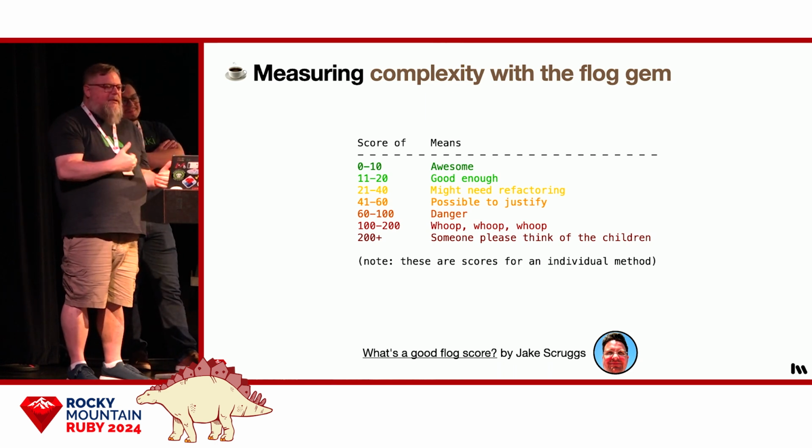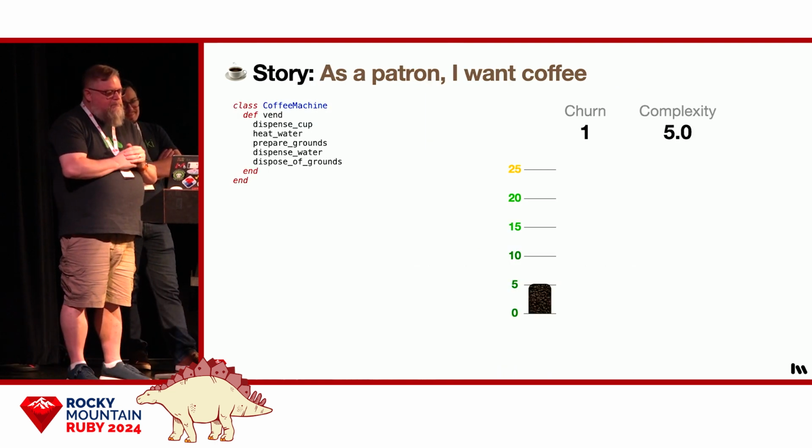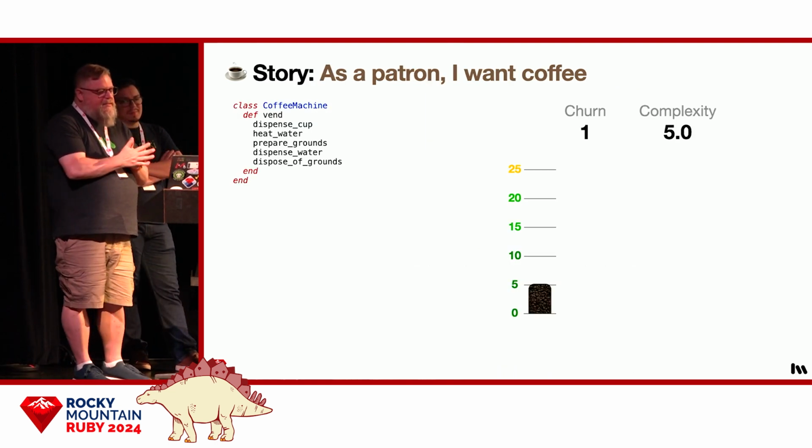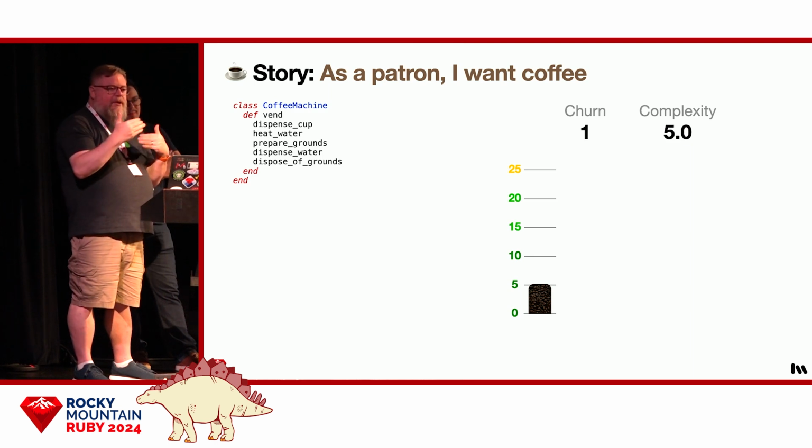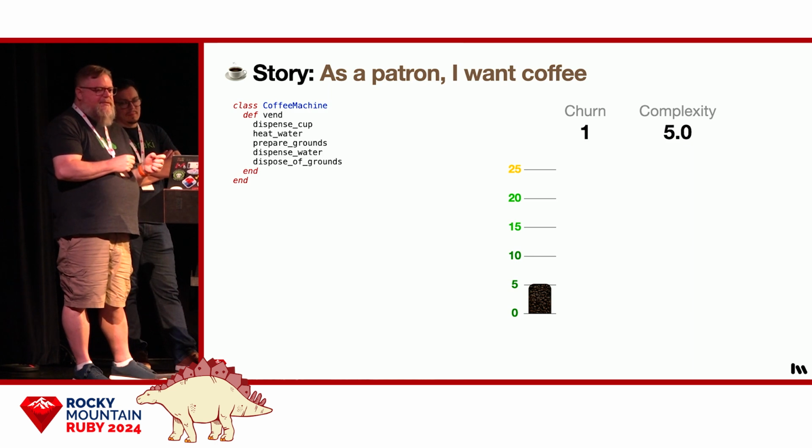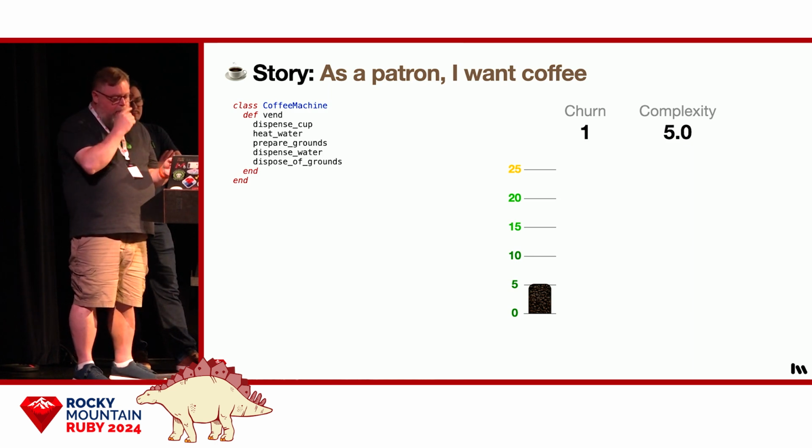So let's go back through the commits in the code base and look at complexity over time. Our first commit weighs in at a complexity of 5.0. That's in that awesome zone. The churn number you see here is the total number of commits to this file. That'll become important later.